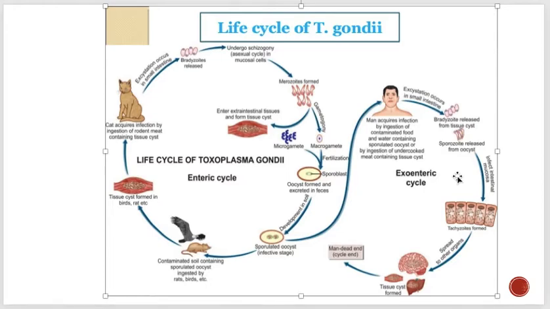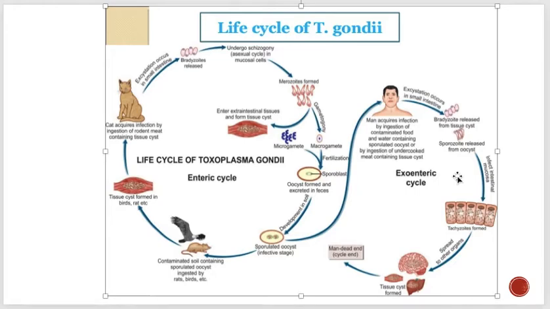and take that, of course, they can get infected. And one of the ways of infection to humans is congenital toxoplasmosis, in which the mother has it and she passes it to the baby. Okay, so this thing is important.